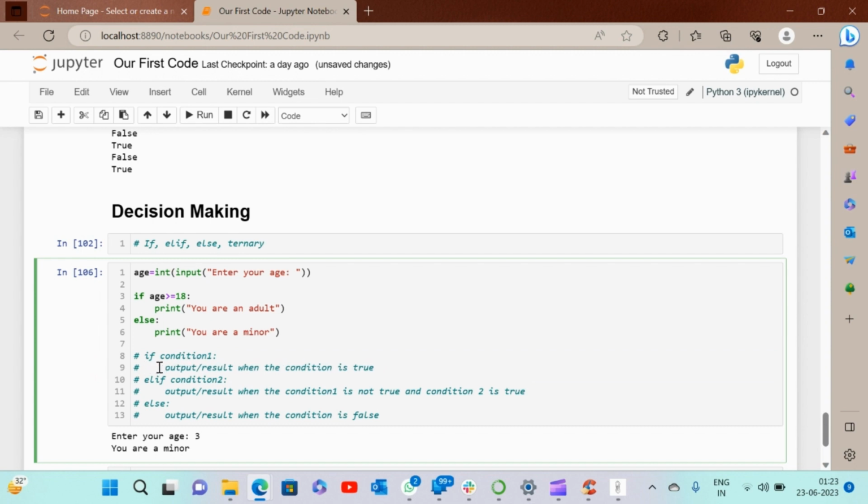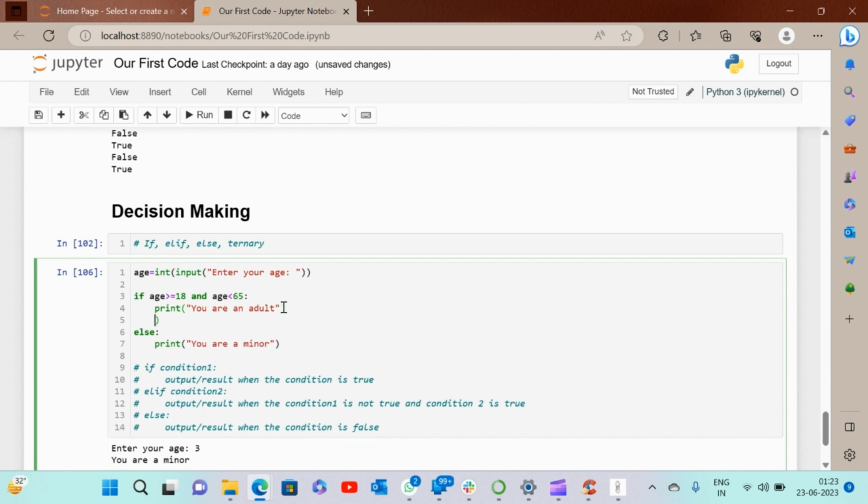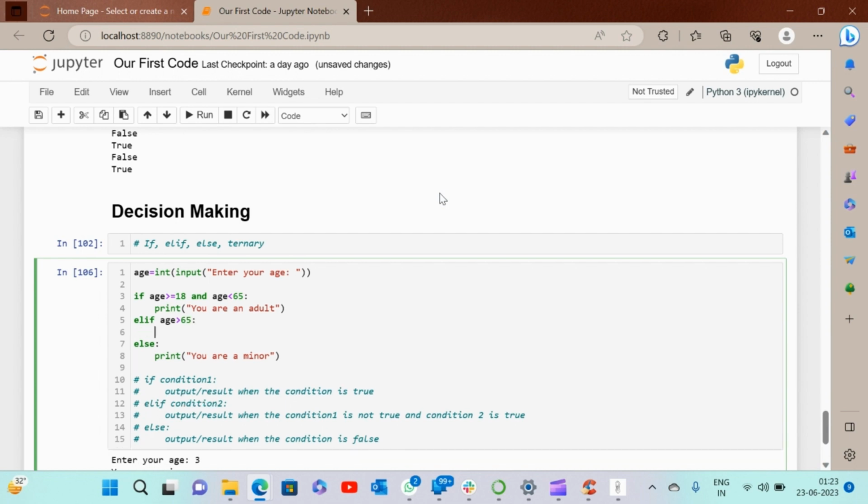Let's use the above example again. So if age is greater than equal to 18 and if age is less than 65, then he is an adult. I'll put in another condition. So elif age is greater than 65, then what should it print?